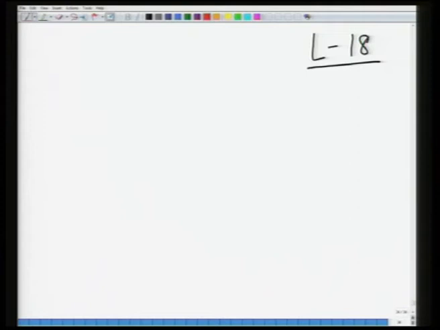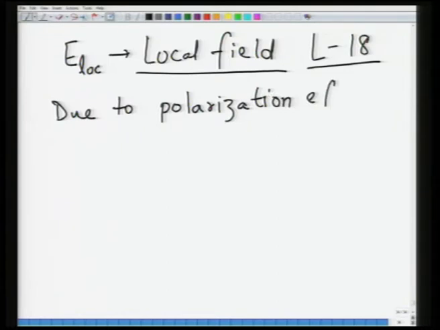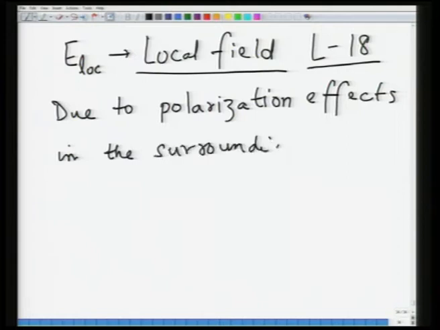So, this local field, we define it as E loc, and this could be due to polarization effects in the surrounding media. It could be either around a dipole or a molecule or whatever, basically the entities which make up this dielectric.